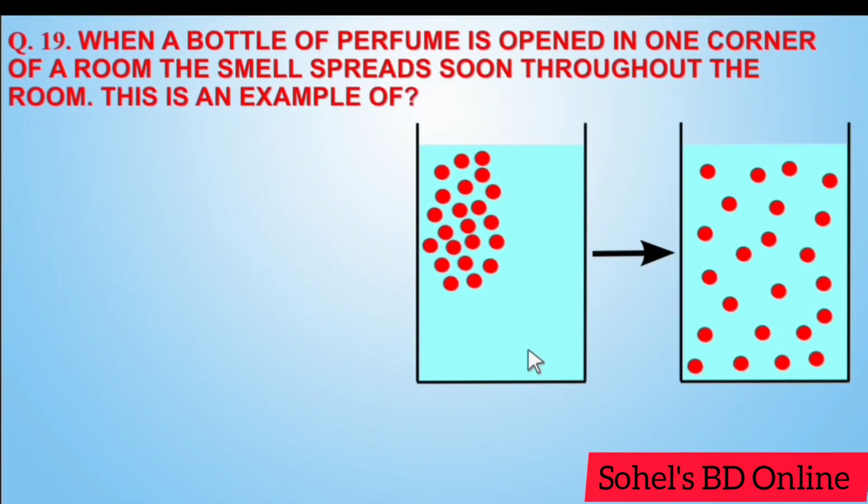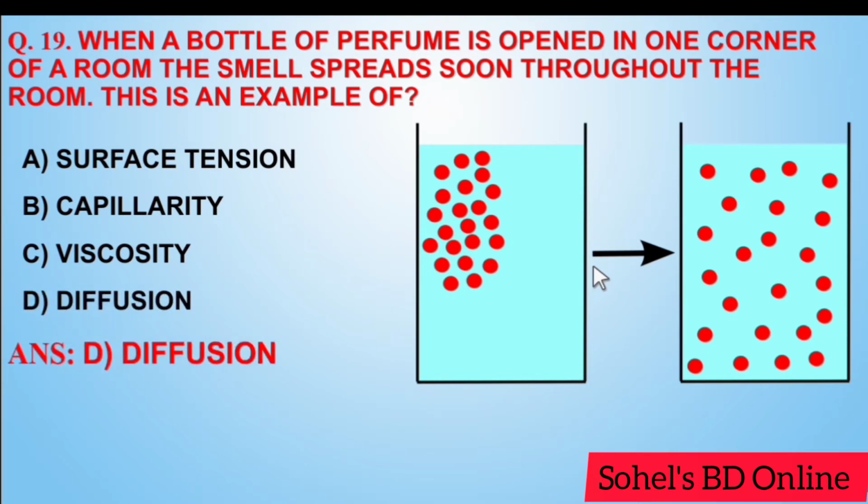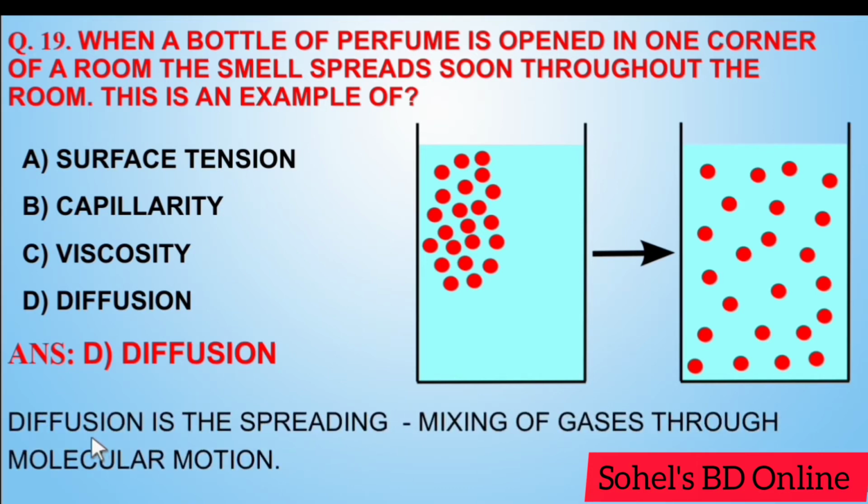Next, when a bottle of perfume is opened in the corner of a room, the smell spreads soon throughout the room. This is an example of surface tension, capillarity, viscosity, diffusion. Answer D. Diffusion. Diffusion is the spreading, mixing of gases through molecular motion.